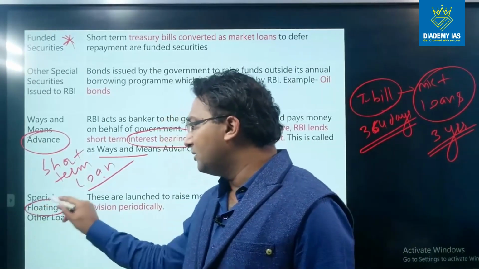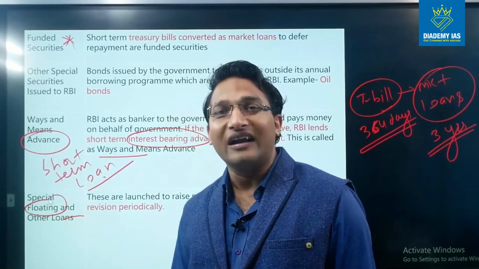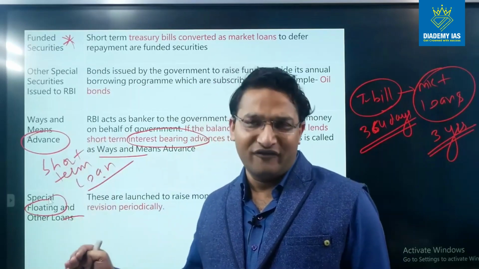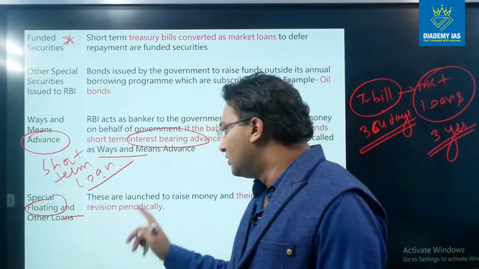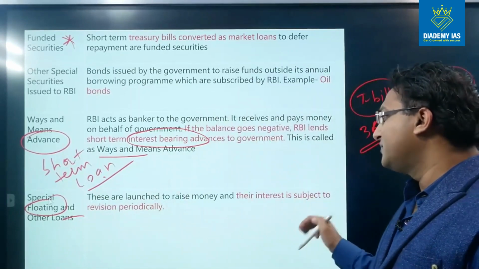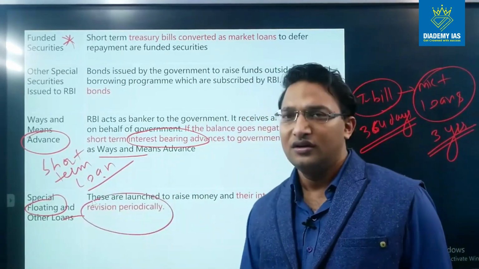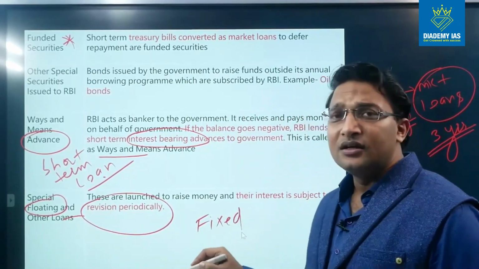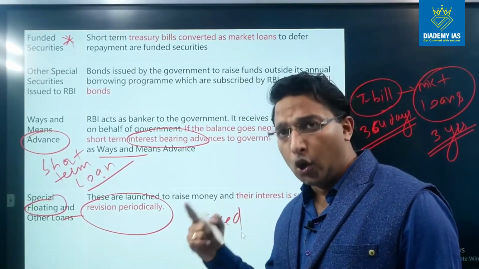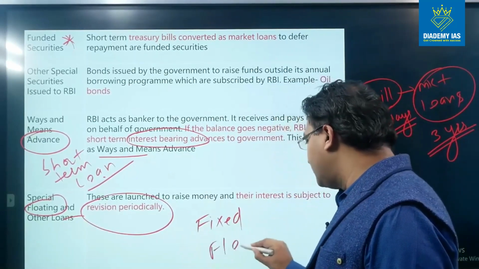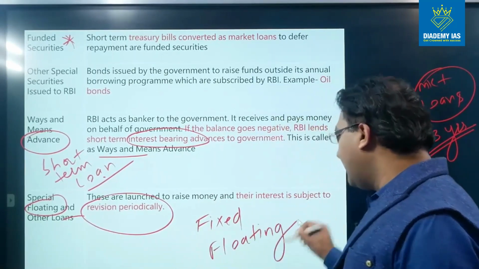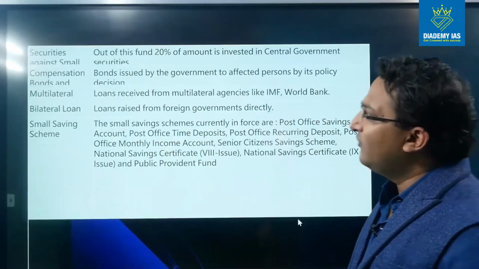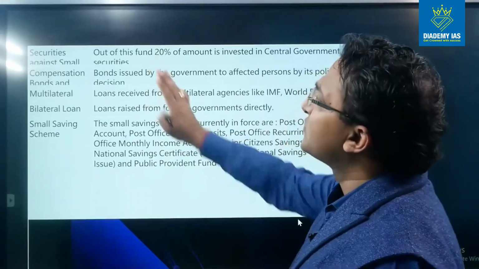Special floating and other loans. Floating loans basically mean loans where the rate of interest is not fixed. The rate of interest keeps changing depending upon a particular factor, right? So this is the floating loan. These are loans to raise money and their interest is subject to revision periodically. So the interest rate is revised, right? If we say fixed interest rate, that means the interest rate which was fixed at the time of giving the loan. And floating interest rate means the interest rate is revised as per the agreement between the loan giver and the loan receiver.